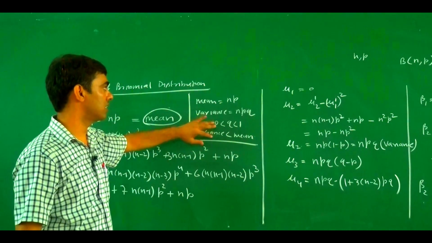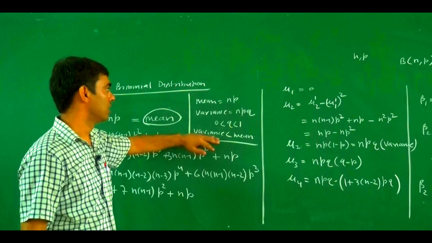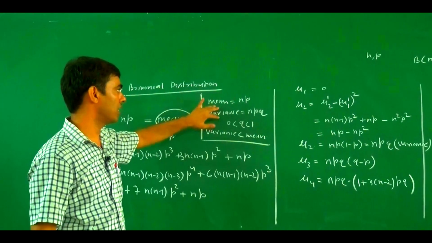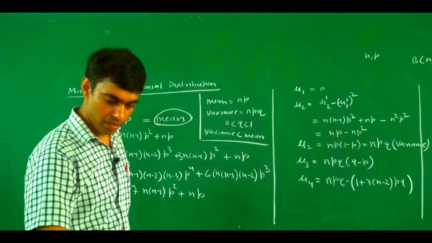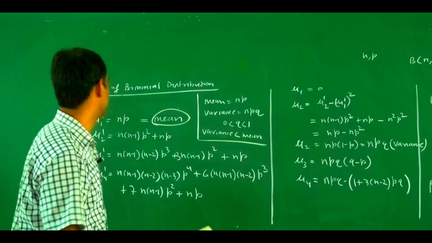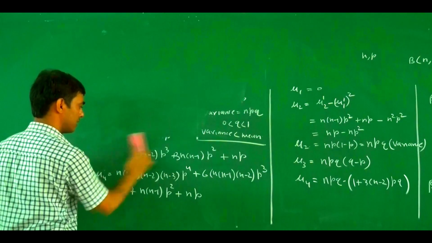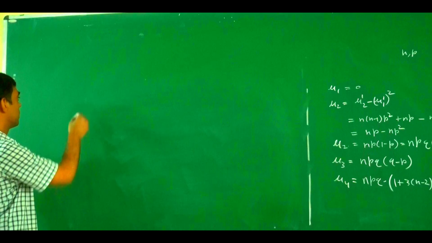This is a very important result, a very beautiful result. What is the relation between mean and variance in the case of a binomial distribution? Always variance is less than mean. So this is the relation between mean and variance in the case of a binomial distribution.